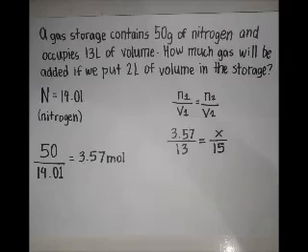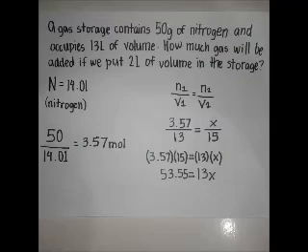Now that we got the moles of 50 grams of nitrogen, all we have to do is substitute these values in the formula. So it should be written as 3.57 over 13 is equal to x over 15. As you may notice, the second volume is written as 15 because it is stated in the problem that 2 liters will be added to the first volume in order to get the second one. To get things finished, the same process goes here as we did in the first problem.